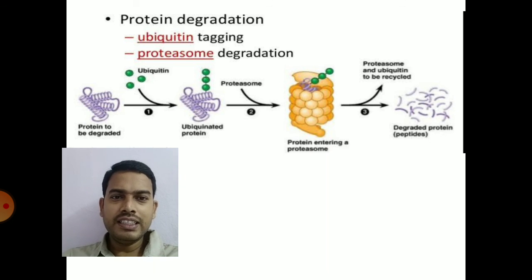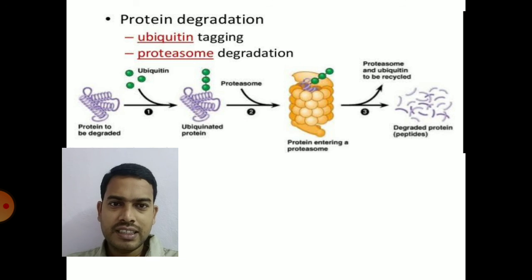The degradation happens by ubiquitination, that means attachment of ubiquitin residues to the protein. For example, a protein has to be degraded after it is synthesized, and this happens when it is ubiquitinated. When ubiquitin is tagged to the protein, the ubiquitinated protein will be degraded in the 26S proteasome.